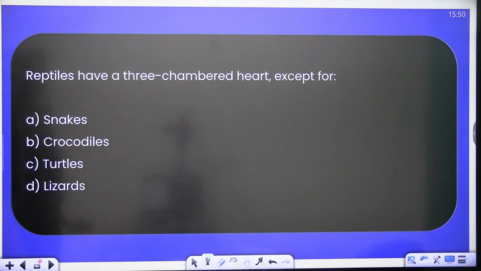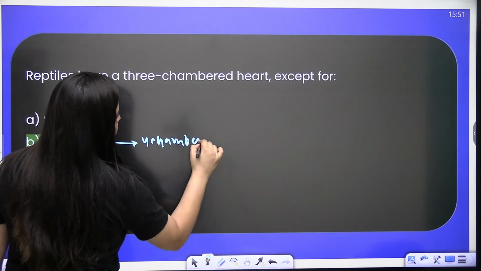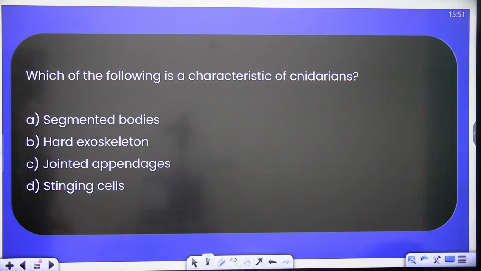Next question. Reptiles have a 3-chambered heart except for crocodiles, because crocodiles have a 4-chambered heart.